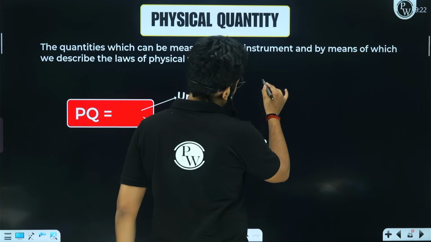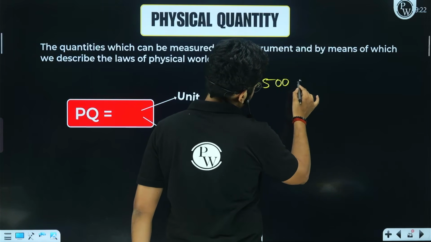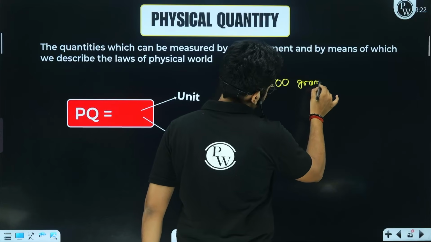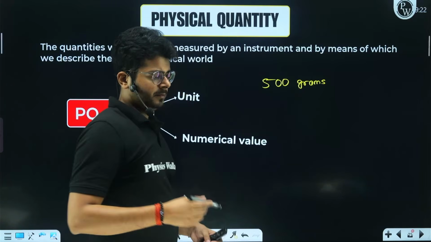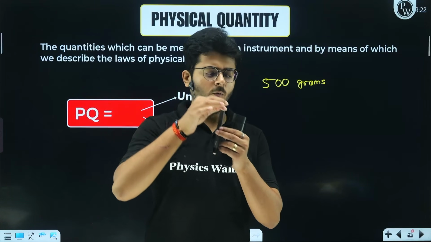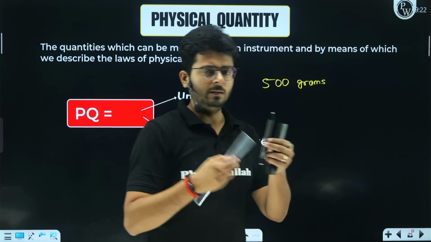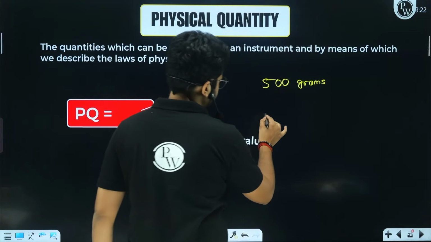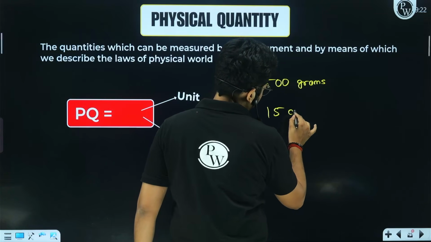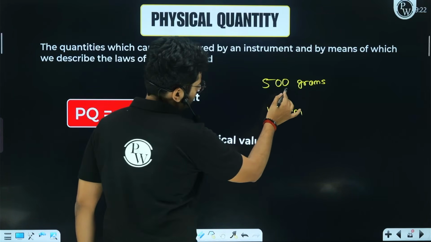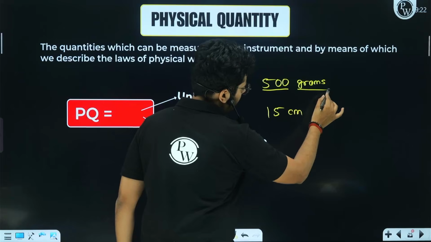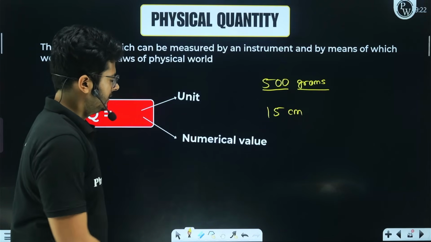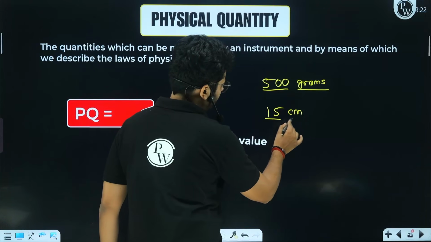So 500 grams, right? Let us say I have this object and I want to measure the length of this object with the help of this thing. So I said, let's say it is 15 centimeter, right? Every measurement is going to have two parts. First is a numerical part. Second will be a unit.